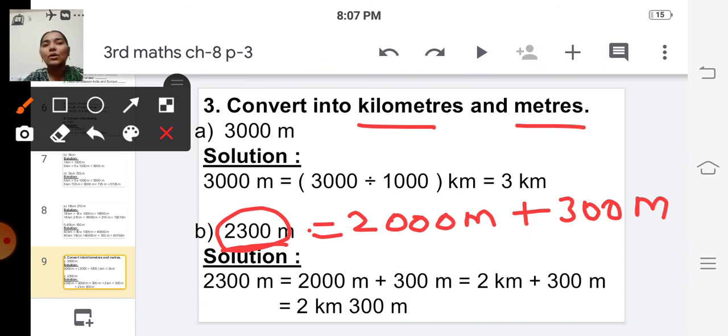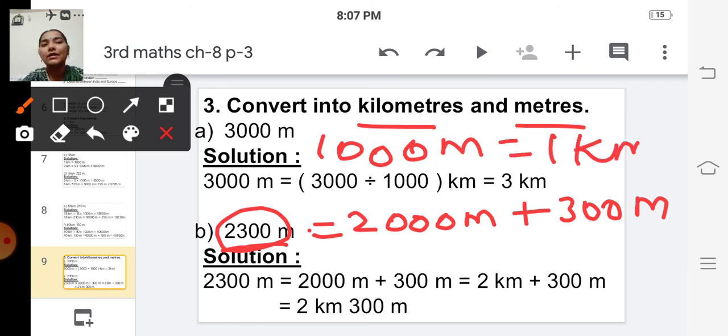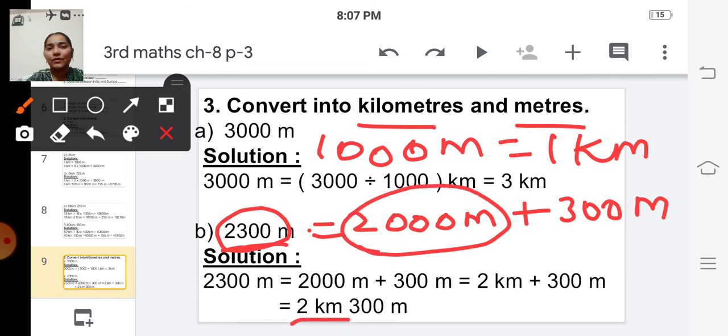And we all know that 1000 meter is equal to 1 kilometer. So 2000 meter can be written as 2 kilometer.